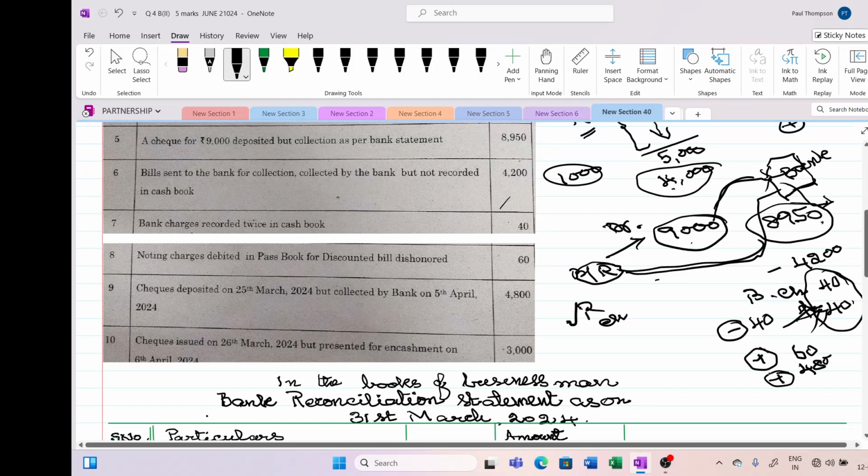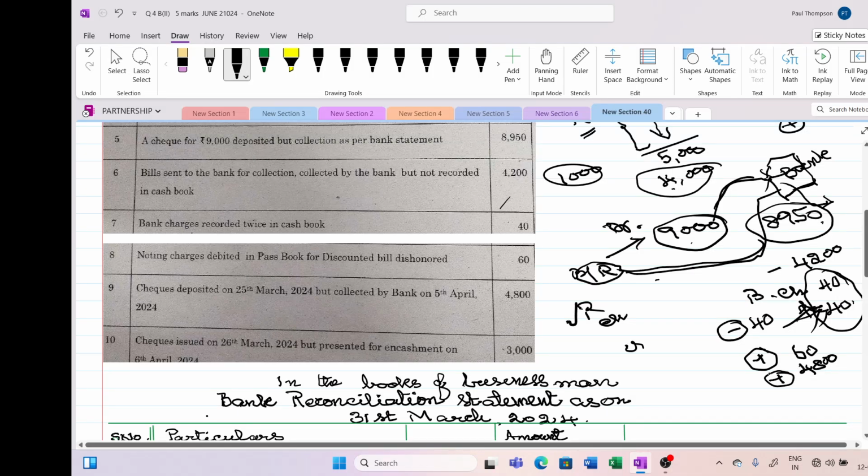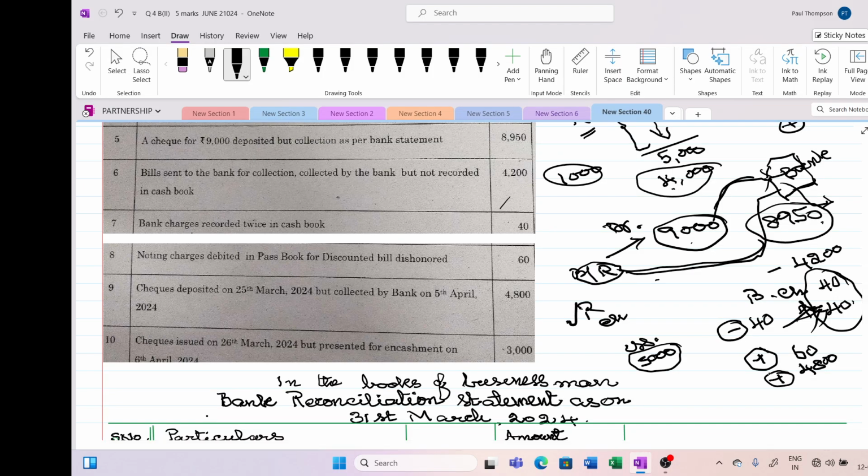And now we have issued some check. The moment we touch the credit side of the cash book, the bank column of the cash book, that means we are increasing the overdraft. We have issued a check for 3,000 rupees. But the person to whom the check was given has not gone to the bank for making payment.